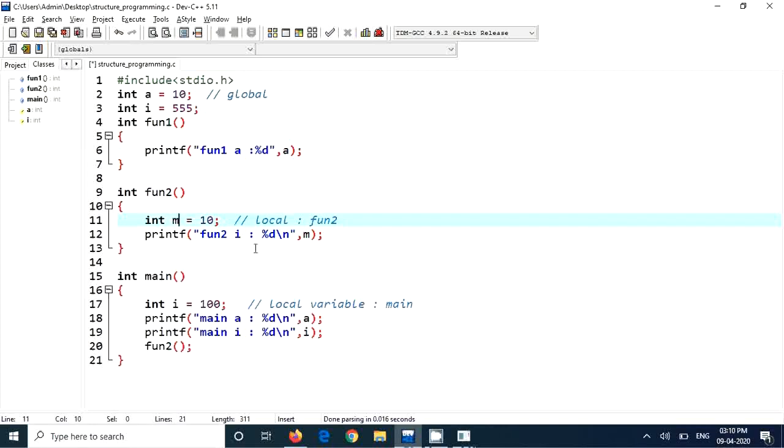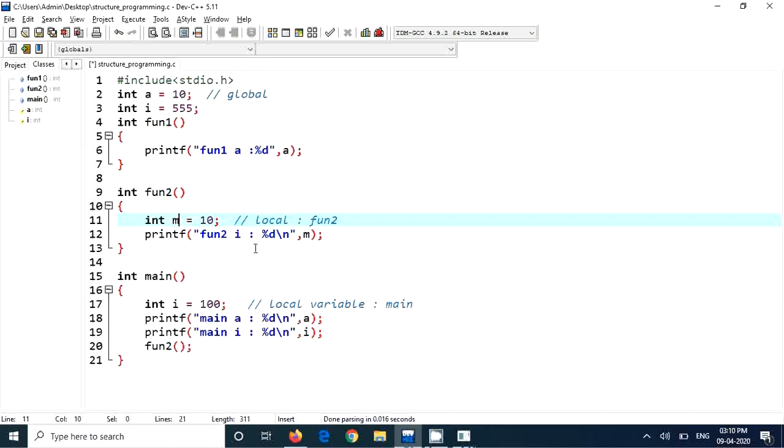Okay. Now the next thing is what's called the lifetime. Lifetime of a variable. There are two things you have to remember. One is scope, the other one is lifetime. Lifetime of the variable means how long the variable is alive: when the variable becomes alive, when it will become dead. That's what the lifetime is.